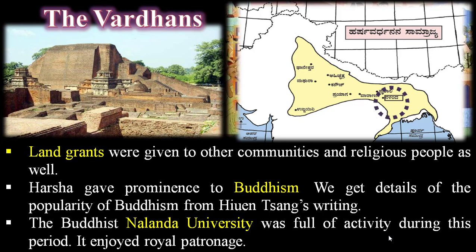The Buddhist Nalanda University was full of activity during this period. It enjoyed royal patronage. Here you can see the picture of Nalanda University.